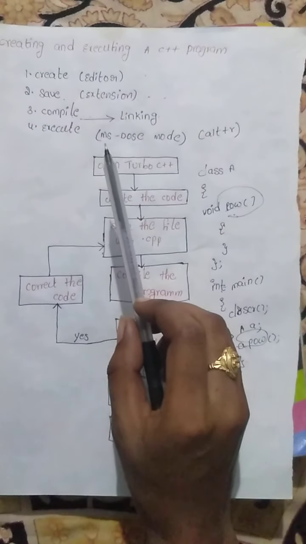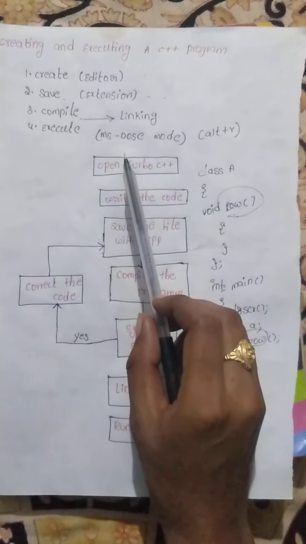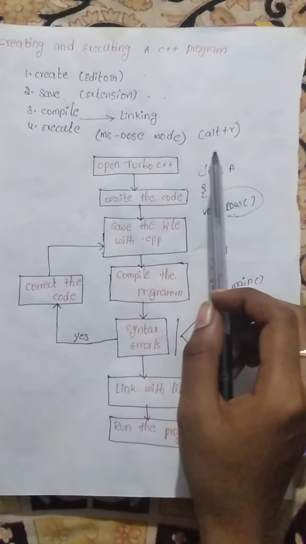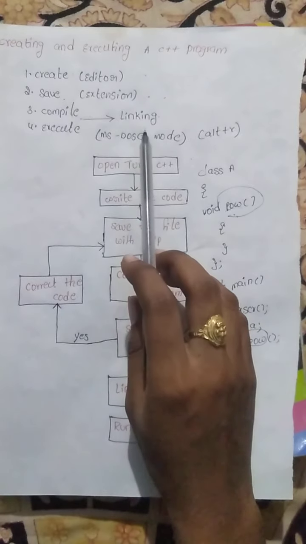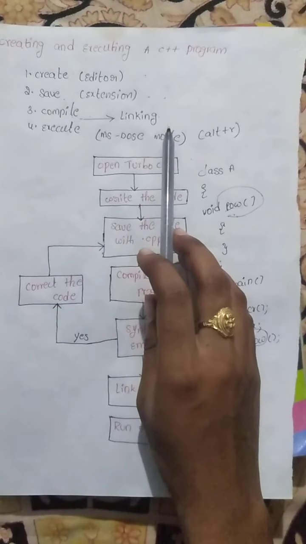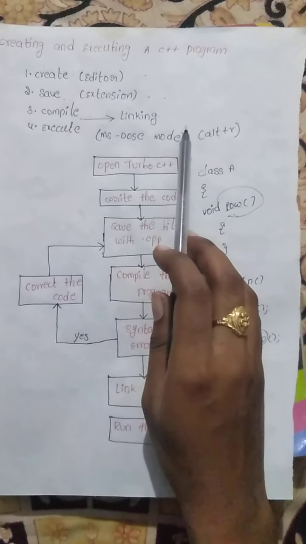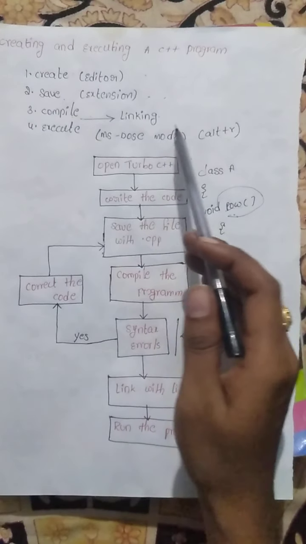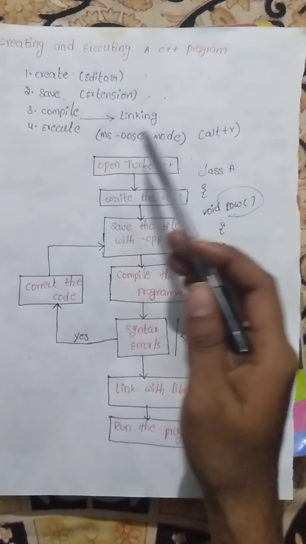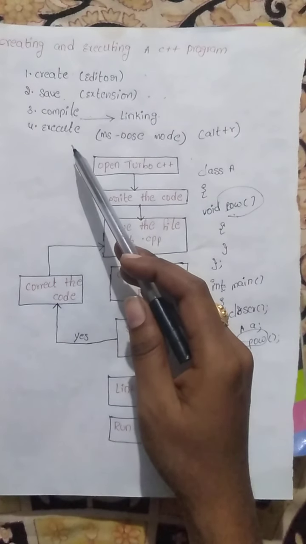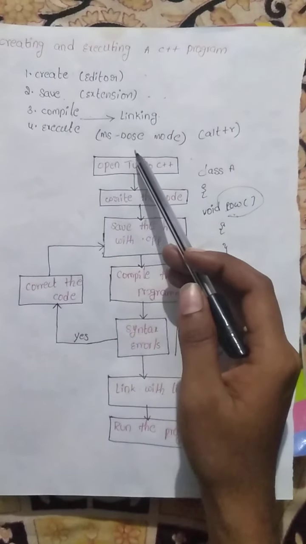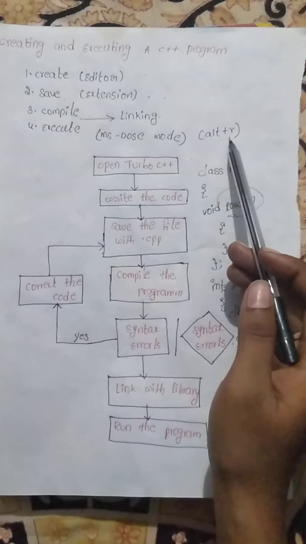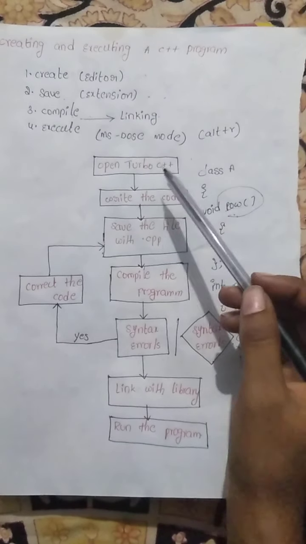Next, the executing process, which is done in MS-DOS with the ALT plus R keys. Enter the ALT plus R keys. Next, after linking, the program code will be generated. The program code means it is ready for execution without any errors. The programming code is ready for execution. The execution process will be done in C++ programming in MS-DOS mode. Whenever we enter ALT plus R, the output will appear.